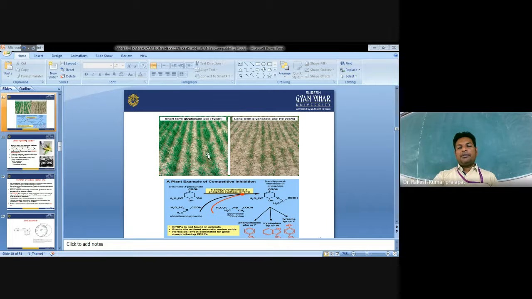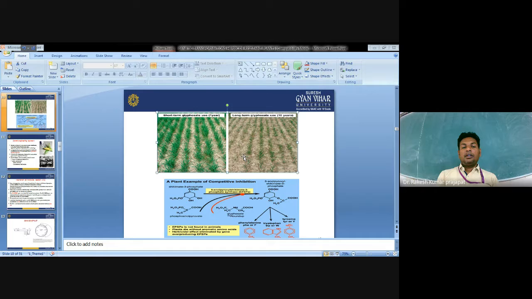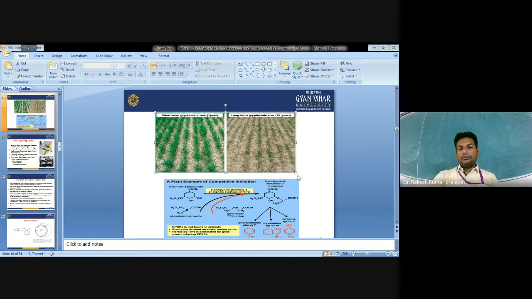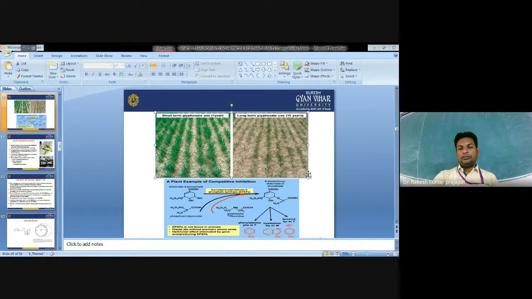You can see the different fields here. That is short-term glyphosate use, one year, and long-term glyphosate use, after 10 years. You can see the difference between these two, because the long term has a negative impact on the field. So this is an example of competitive inhibition.